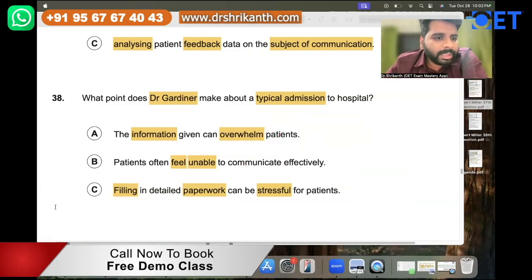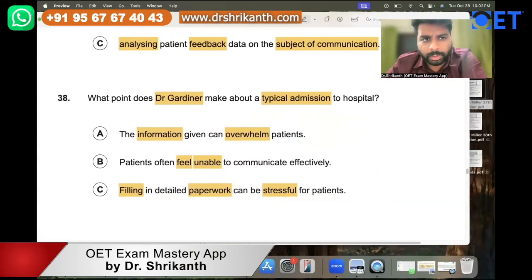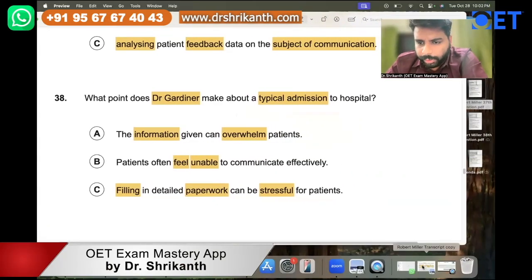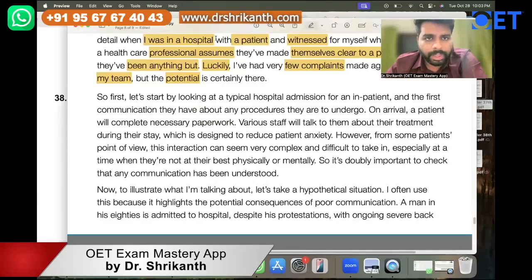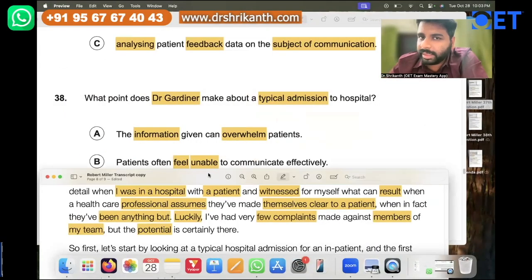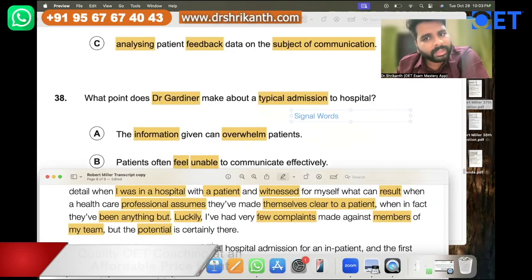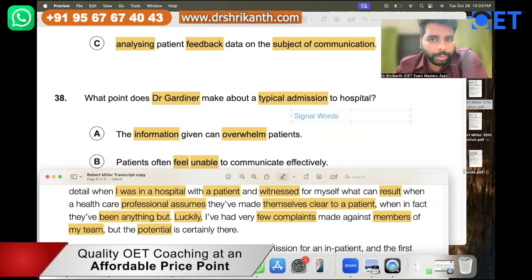Right. Now let's take a look at the audio script. We listen to the audio twice. So, memory of the question. What's the question over here? Typical admission. So again, signal words. In today's session, there are always going to be some signal words. You must know what those signal words are, because 99% of the time the OET will give you a signal that this is where the answer is going to come. If you're alert in identifying the signal, it becomes much easier, right?